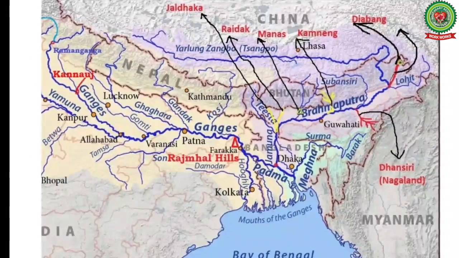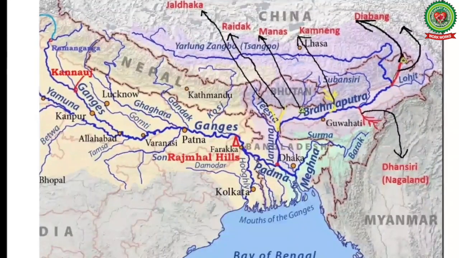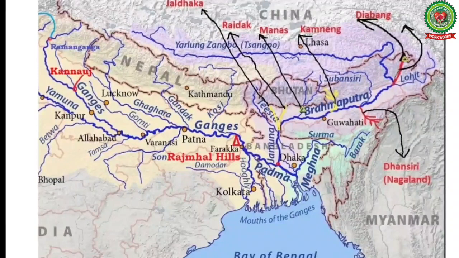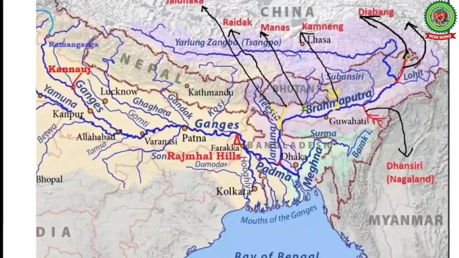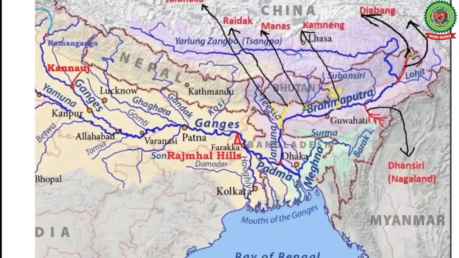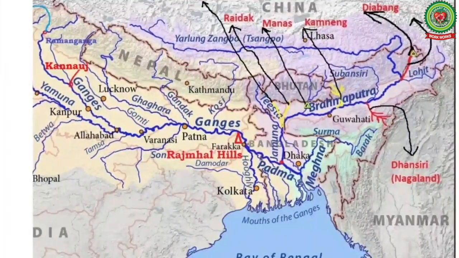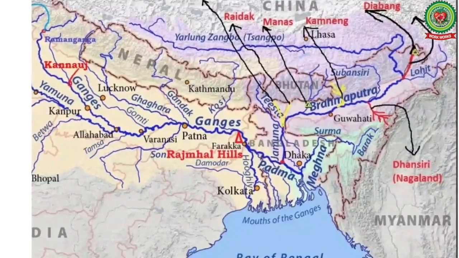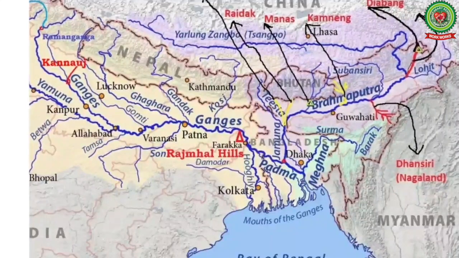Children, you also have to mark question number 1, second part of very short answer type questions in your book. That is, write a short note on River Ganga. Number 2, write a short note on River Brahmaputra.